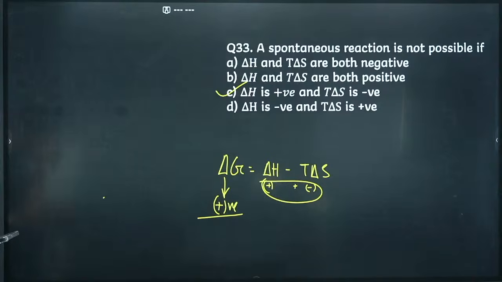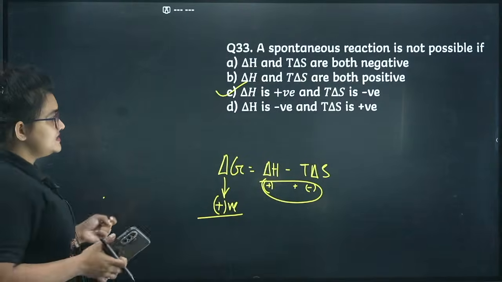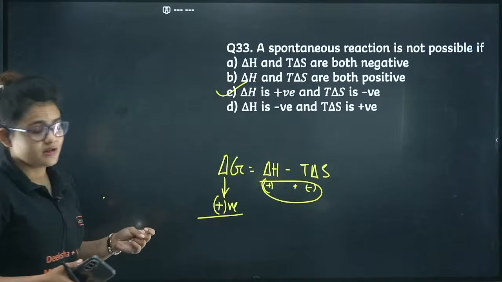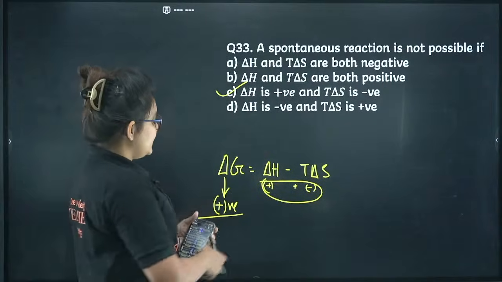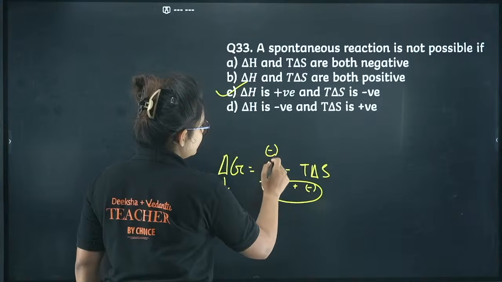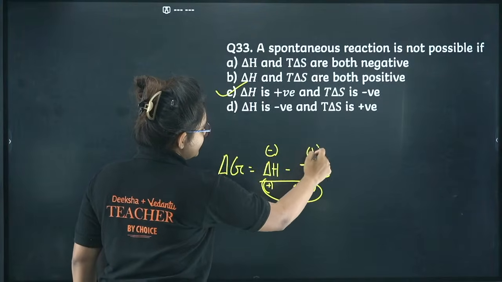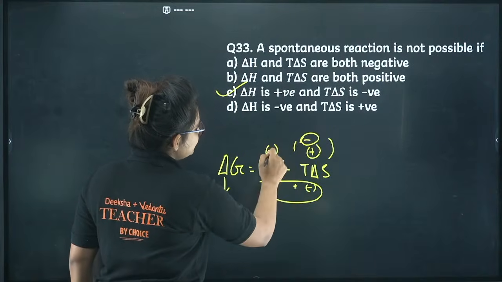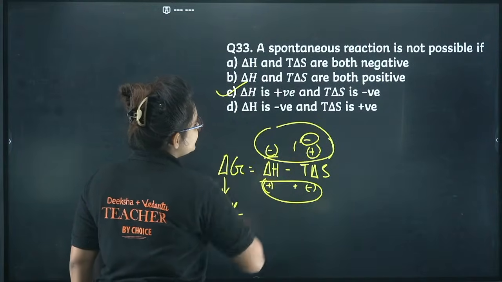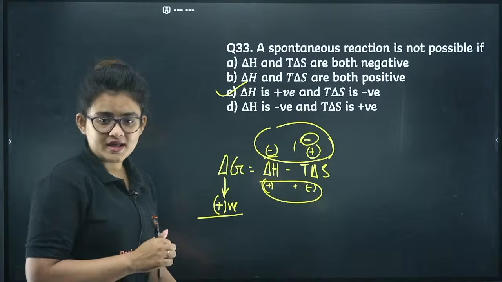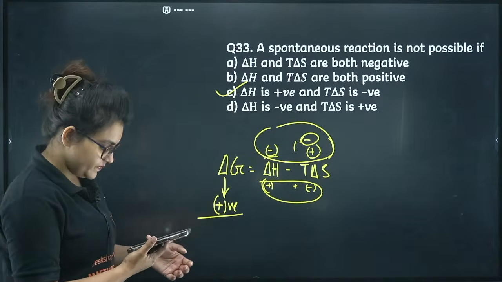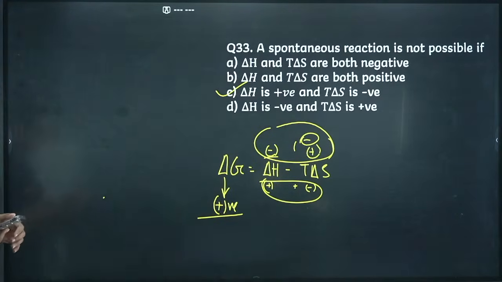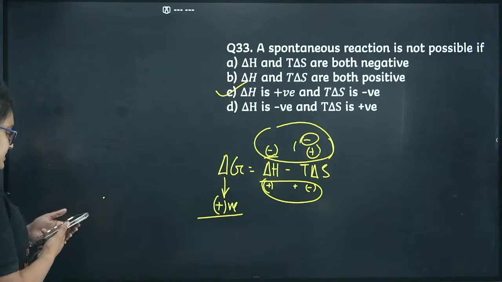Okay, I can see that Jivan is saying the answer is D. Del G is negative and T del S positive. Okay, let me explain to you, my dear. If del H is negative and T del S is positive, so positive, negative, this thing will be negative, right? And this is also negative. So overall the thing will be negative only, right? So del G will be negative, right? I guess it's clear. Let's proceed further.